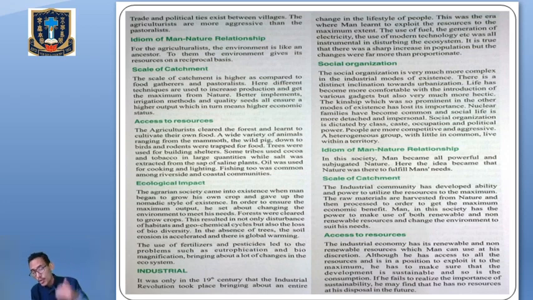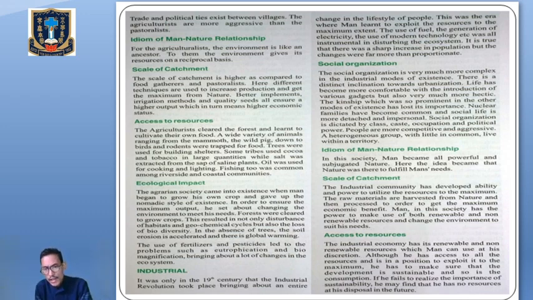Renewable means those energy sources which can be recycled, which can be used again and again, and non-renewable means those which cannot be recycled. Those which are being used now cannot be recycled. They are called non-renewable.